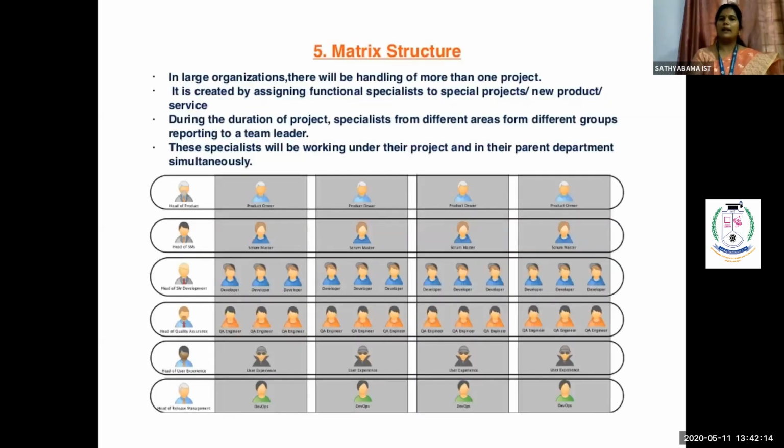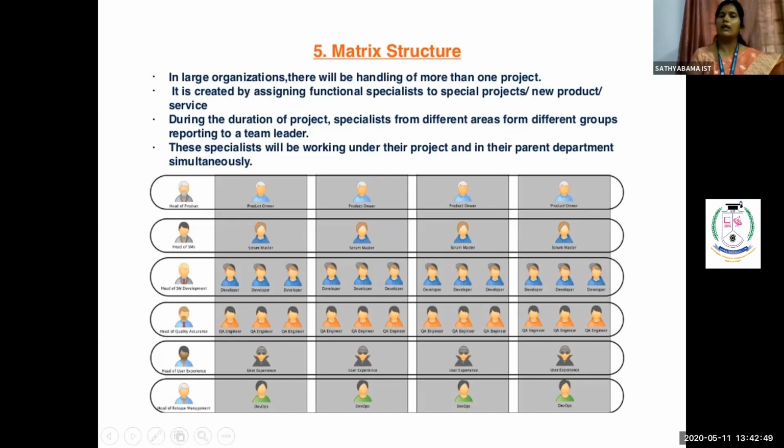Next is your matrix structure. Matrix structure is used in a larger organization where the company has more than one project running simultaneously. We require specialized people from various departments working together. For completing a single project, I might require 2 people from the research department, 1 from marketing, 1 from R&D, or 1 from finance.